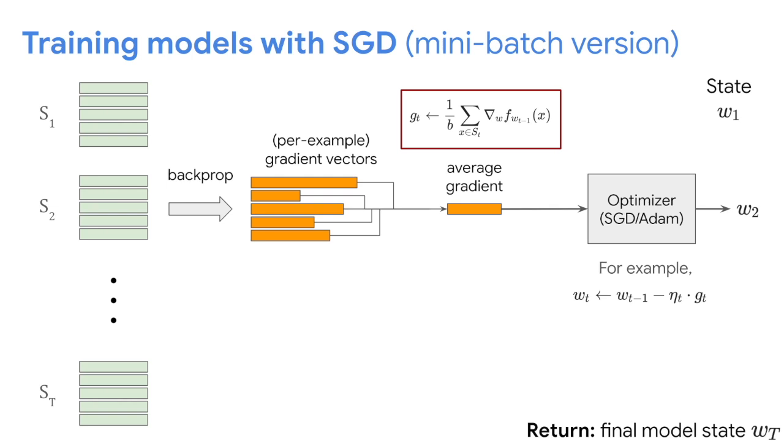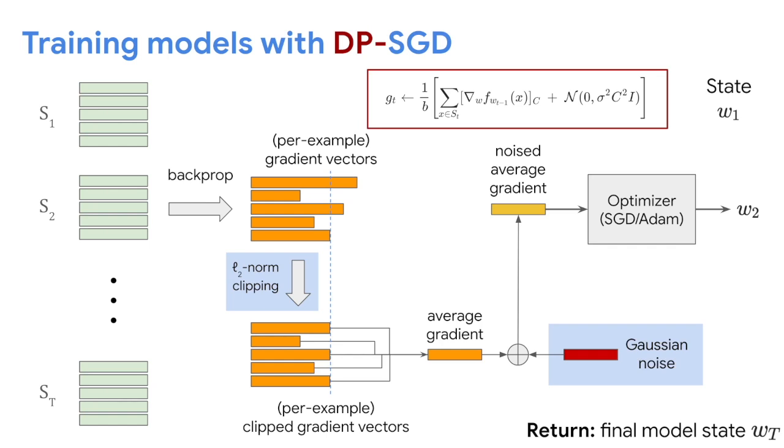So to achieve DP, the DP-SGD algorithm applies two modifications. First, if a gradient has an L2 norm that is too large, then it will perform clipping so that the L2 norm is within a pre-specified bound. Second, after taking the average of these clipped gradients, it also adds noise to the average gradient. These two modifications ensure that the final output satisfies differential privacy.